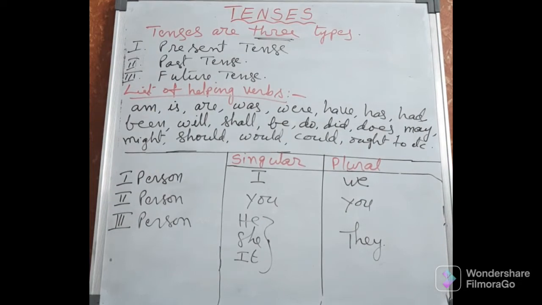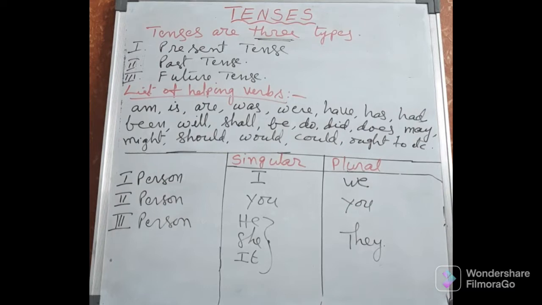Okay, next, second person. Second person, singular is you, plural also you. See here, singular also you, plural also you. Why? Especially in English language, it happens. In English language, for one person also we address as you.